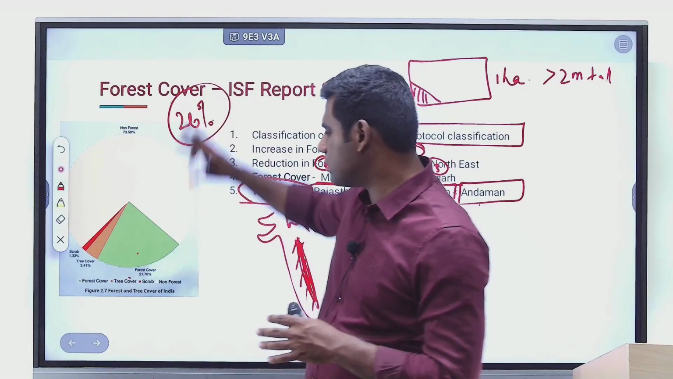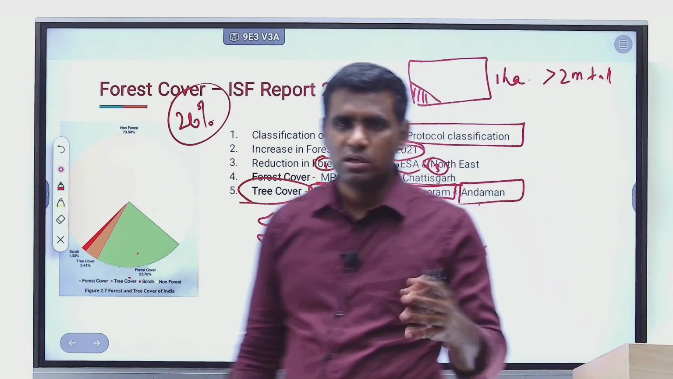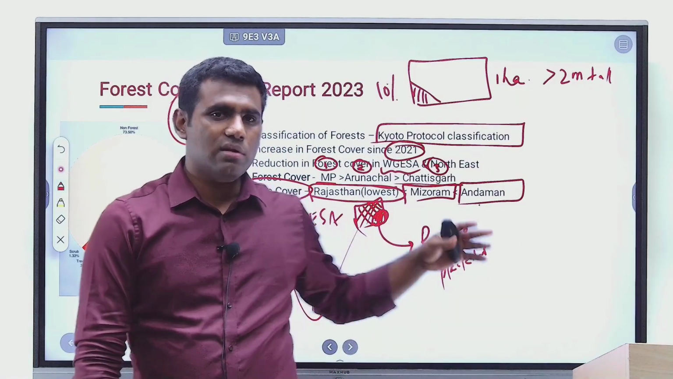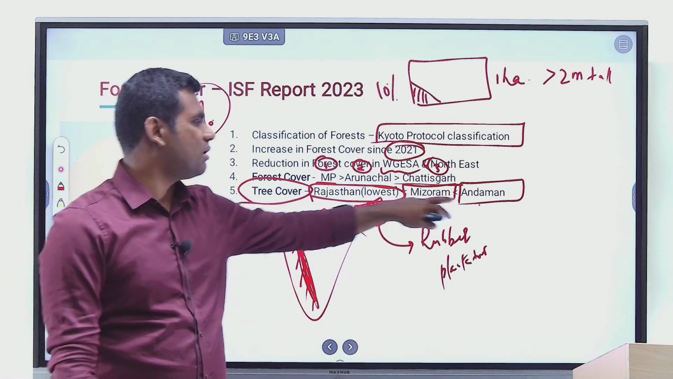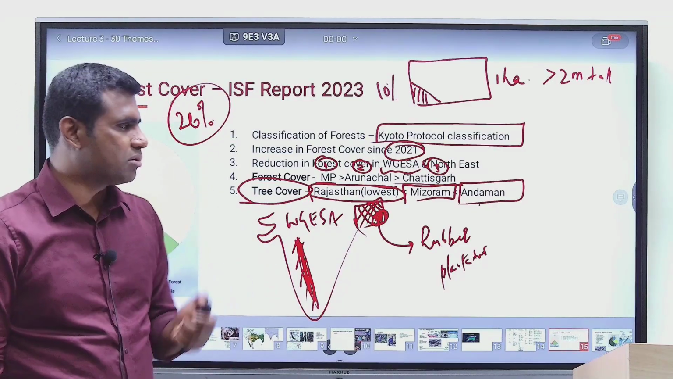Out of that, forest cover is 21.76, and the state with the highest forest cover, Madhya Pradesh. State with the lowest tree cover, Rajasthan. State and union territory with the highest tree cover, Andaman, Mizoram, right? So just some facts from chapter 2.